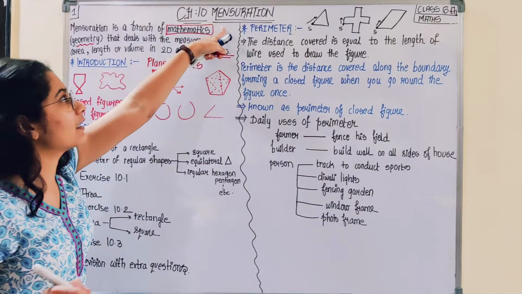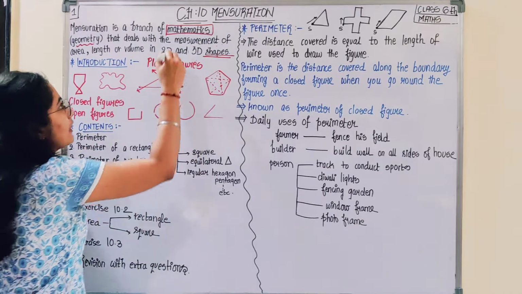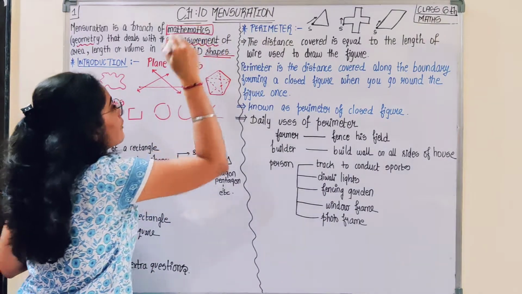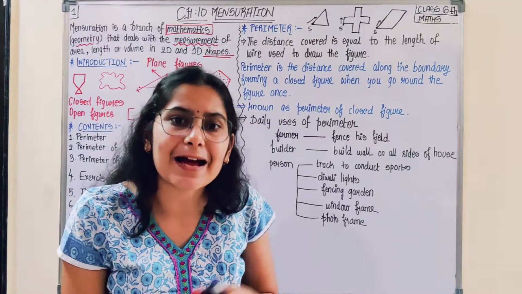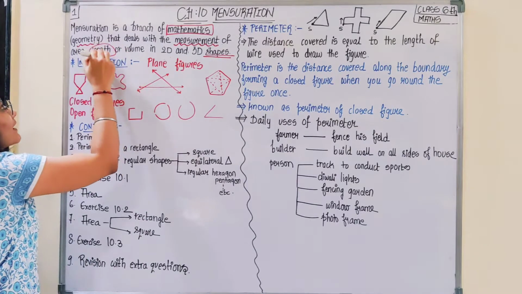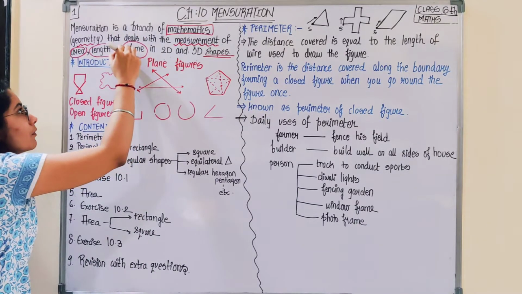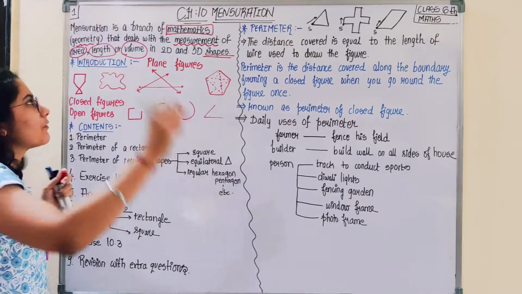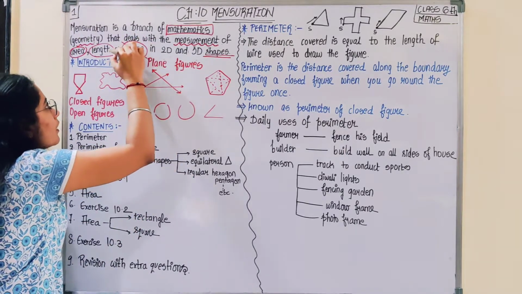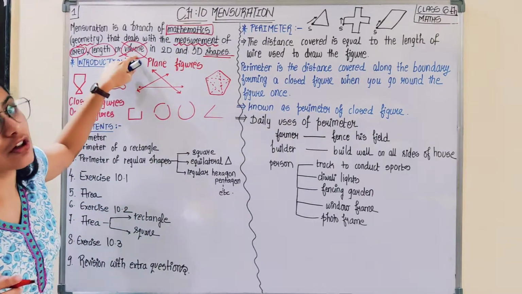In this chapter, what would we be doing with these shapes? We would be measuring different parameters of the shape. We have to measure the length, the area, the volume. I won't be going into volume now, but usually in mensuration, volume is also involved.